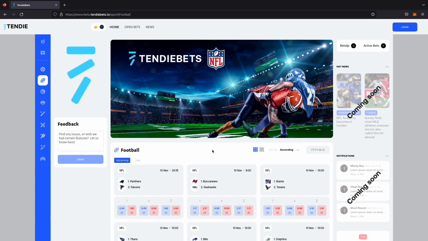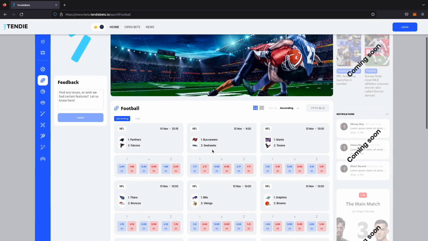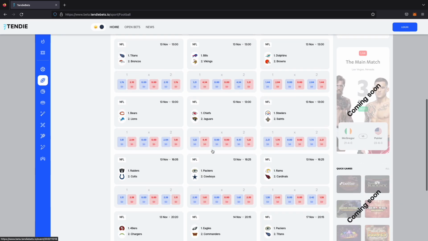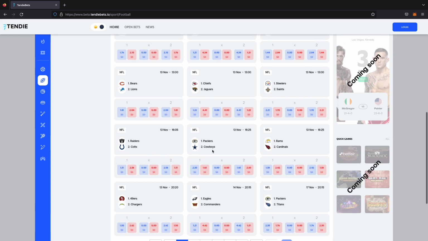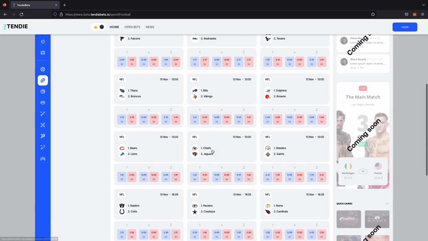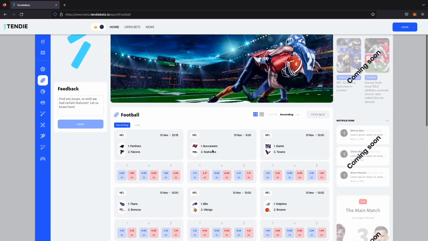So this is our home page. As you can see, this page is just loaded with events. Let's scroll down. Beautiful. Look at that. Chiefs and Jaguars. I think we know who's going to win that one. The Chiefs. So don't bet on the Jags.